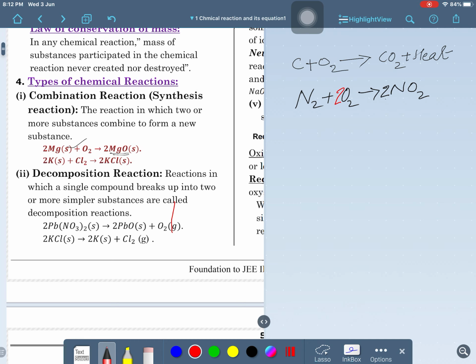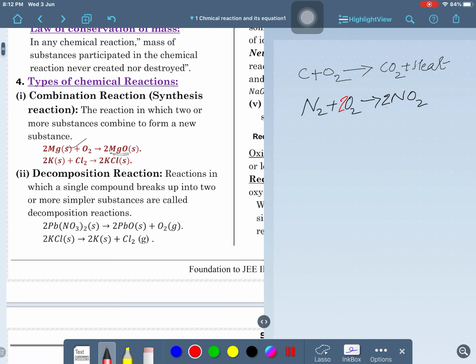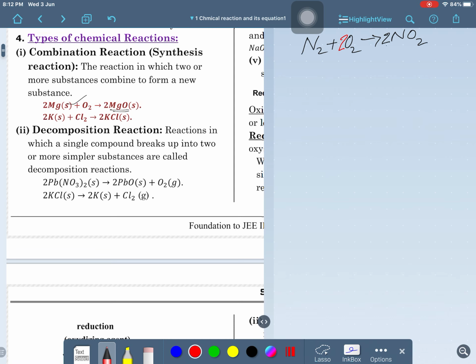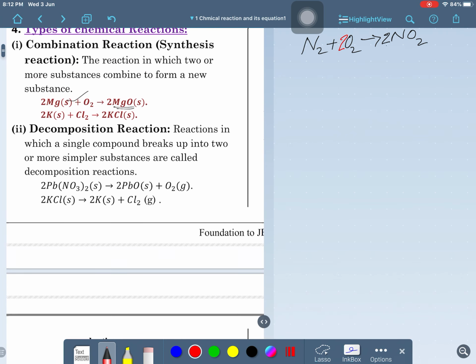Now, next, I am telling you another one: this is also the decomposition reaction, the second type. You may see the definition of decomposition reaction: a reaction in which a single compound breaks up into two or more simpler substances. You may see an example given here.